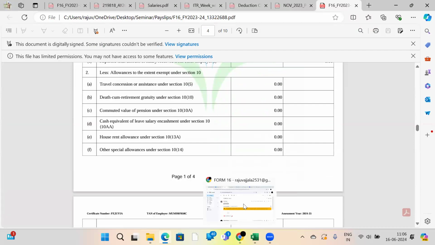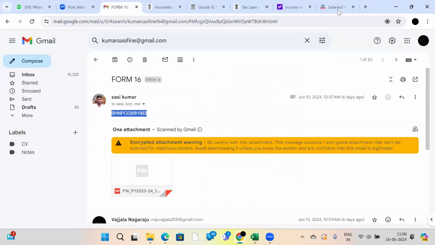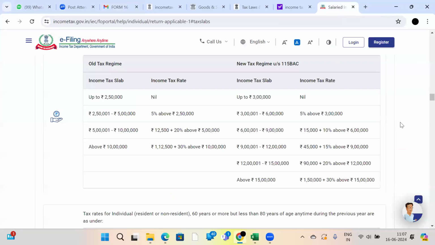Every financial year, every employee gets a communication from the company's HR asking which tax regime you want to select, the new tax regime or the old tax regime.